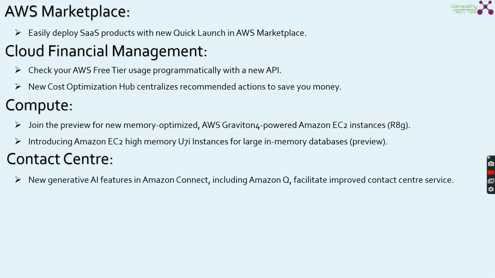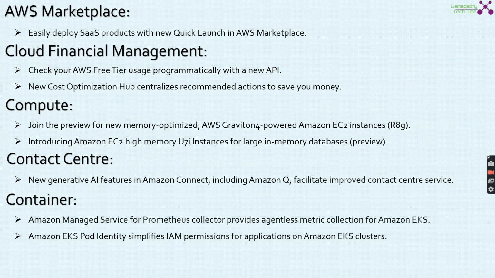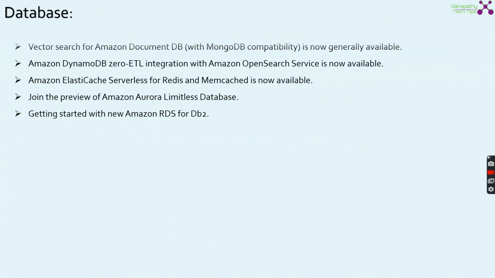When it comes to the contact center, there are new generative AI features in Amazon Connect, which include Amazon Q, which facilitates improved contact center service. When it comes to containers, AWS Managed Service for Prometheus Collector provides agentless metric collection for Amazon EKS. Amazon EKS Pod Identity simplifies IAM permissions for applications on Amazon EKS clusters.